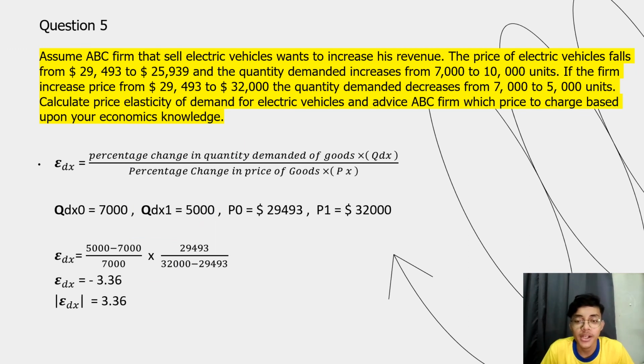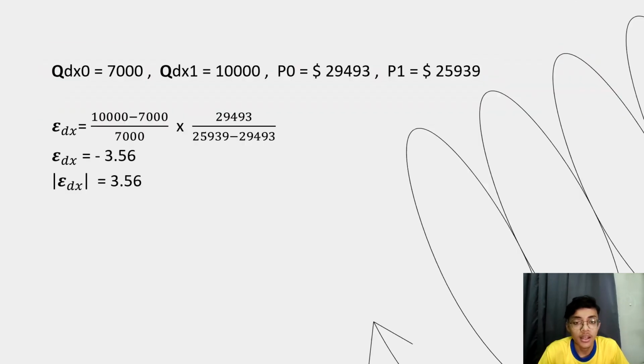Hi, I'm Ikuman. I'm going to continue with question 5. As we look at the question, we are using this method to solve it, and we get the answer 3.36. Then we also use the same method and get the final answer, 3.56. That's all for me.